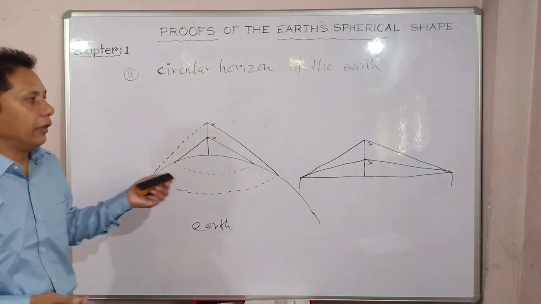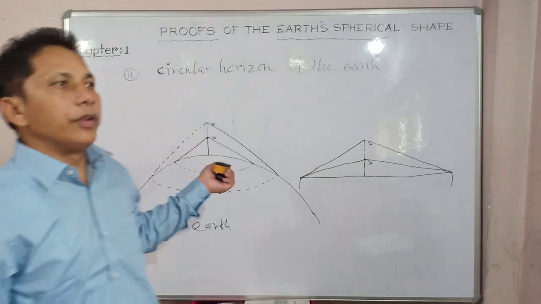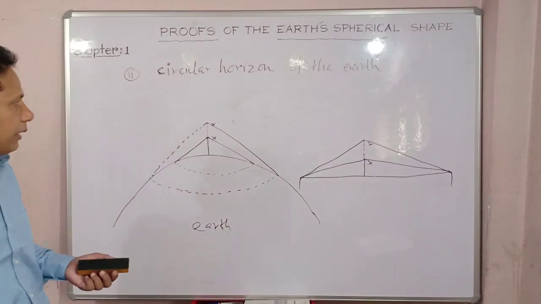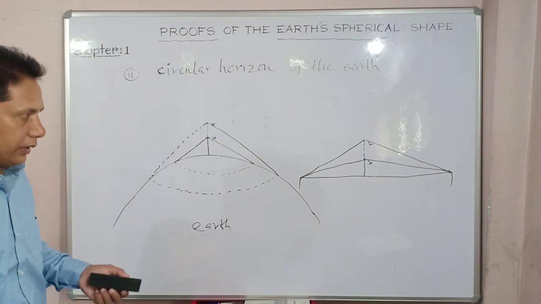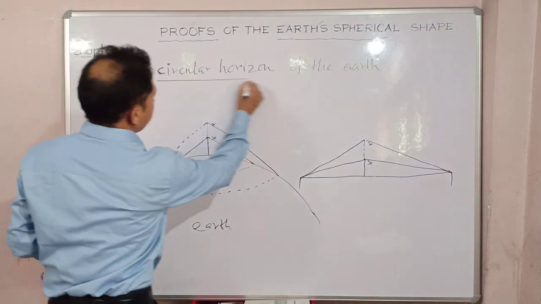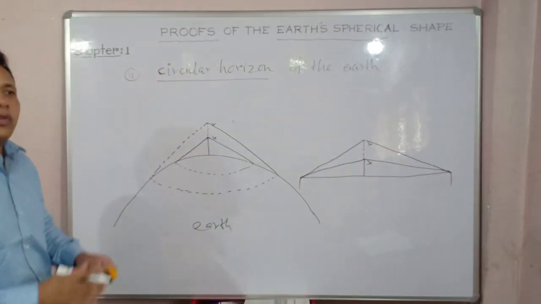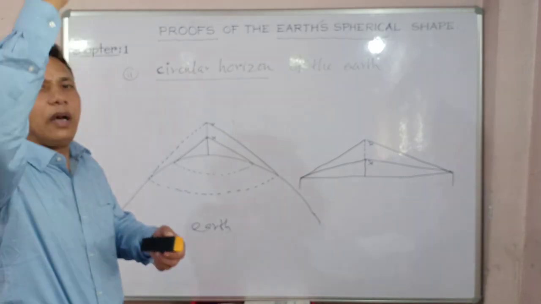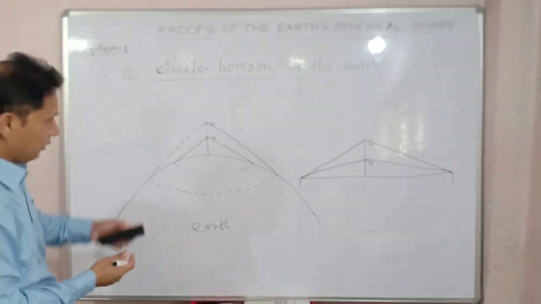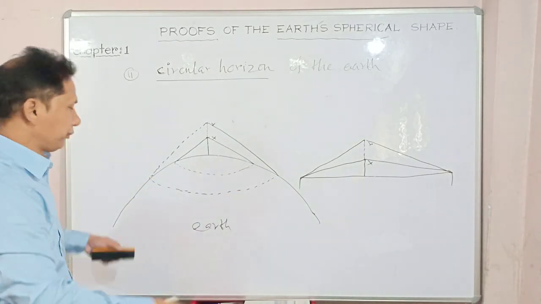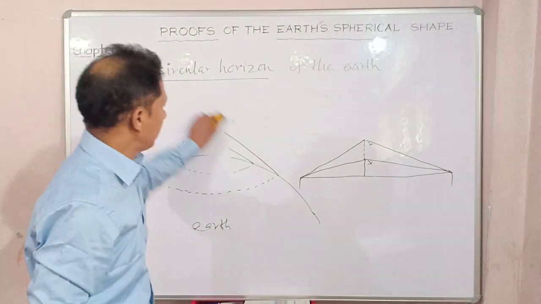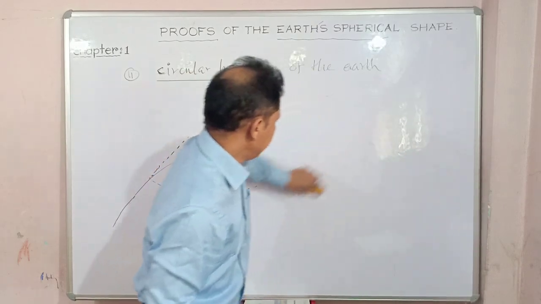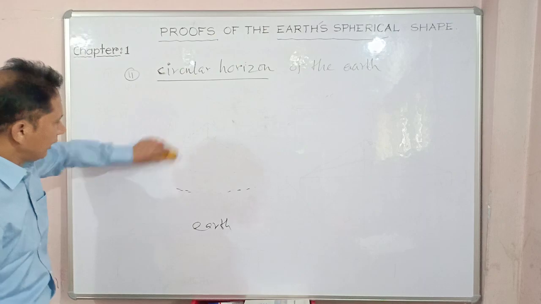So this is a unique experiment or unique proof. It was submitted by some of the renowned experts, and it finally proved the earth is spherical. So as I have said, the circular horizon increases its area as one gains height. And this is proof number 2. So far, these are the proofs you have to know one by one.